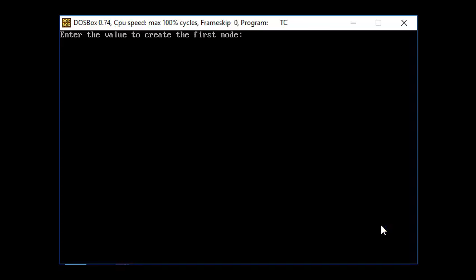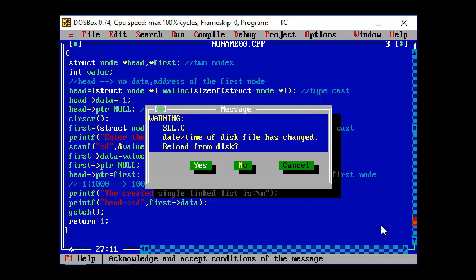I'm just trying to run the code. I'm entering the value to create the first node, and I'm giving the value as 100. You can see the single linked list is created with the header node pointing towards the first node, and the first node will be 100. So your single linked list has been created.